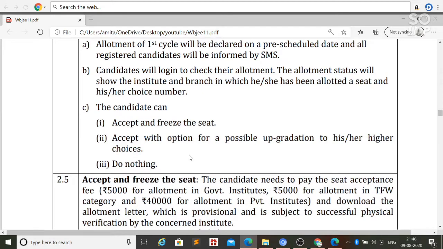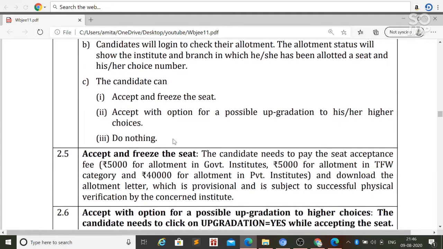That is, you accept the seat and also want to upgrade your choice if possible in the next round, so that you can get a better college than the first round. And third is nothing. If you don't do anything, you will not get the first round college, but you will get a college in the second round or in the third round.